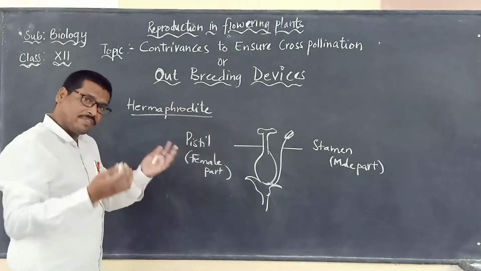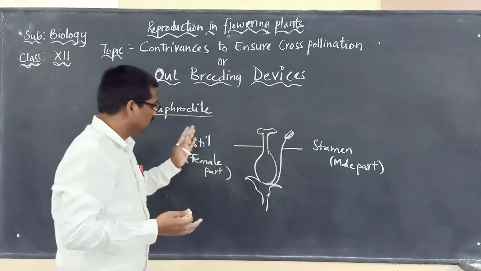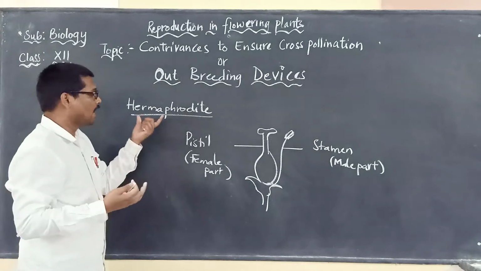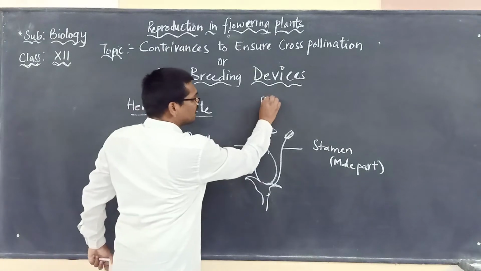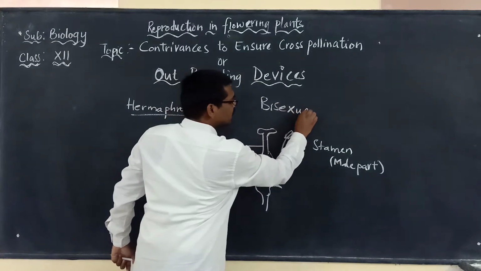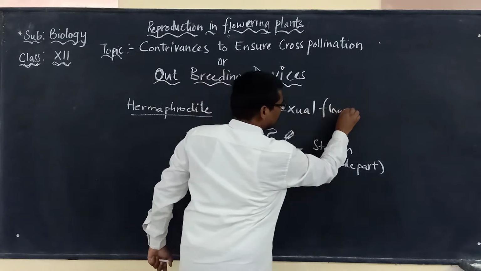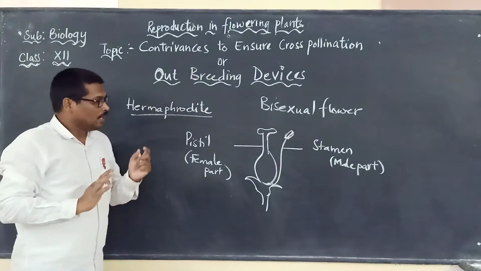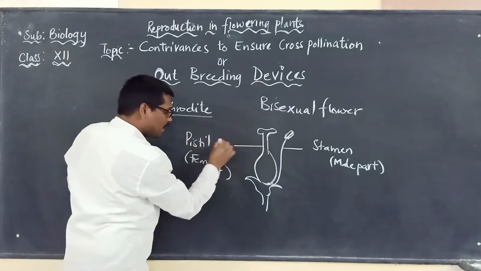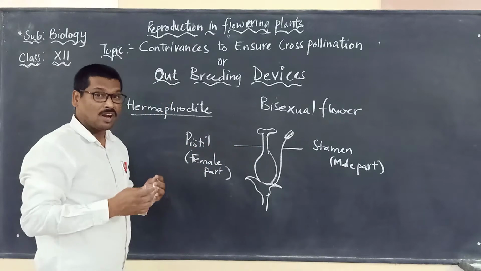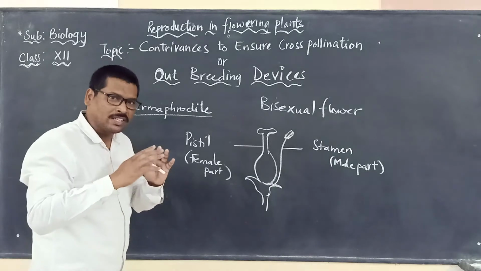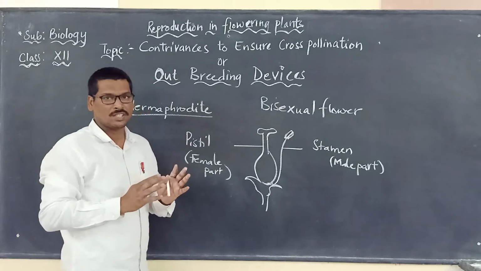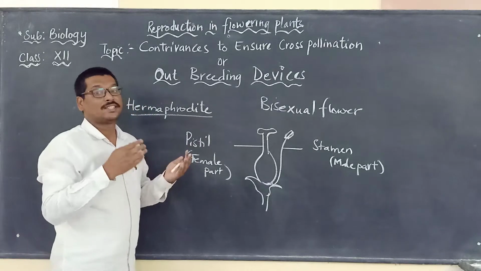So when a flower consists of both these sex organs, the stamen, the male part, and the pistil, the female part, we call it hermaphrodite. Otherwise, the common word that we use is a bisexual flower. In outbreeding devices, what we are going to understand is that flowers which have both the stamen and the pistil do not show much preference for undergoing self-pollination.